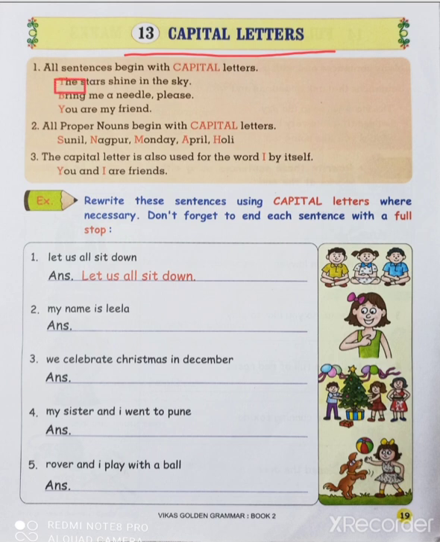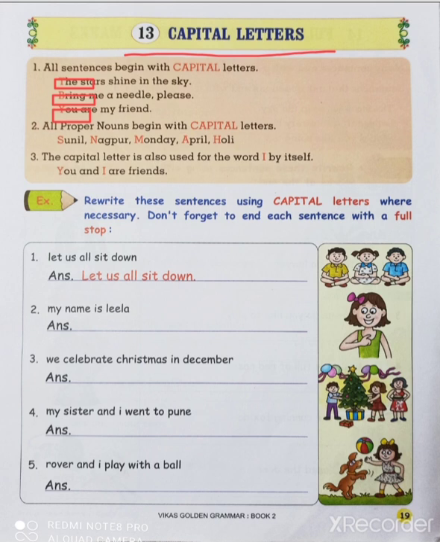As you can see here, "The" is given, so the starting word we have to write with the capital letter, that is T. Here "Bring" is given. It is a starting word, it begins the sentence, so we have to write the capital B. What is the third one? "You are my friend." So "You" is the beginning of the sentence, and at the beginning of the sentence we have to write the capital letter.